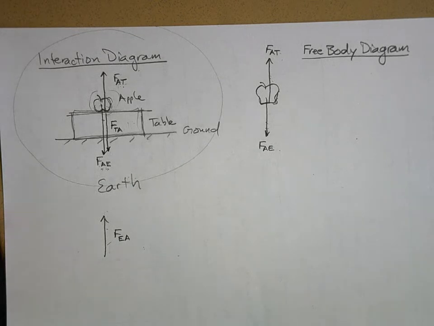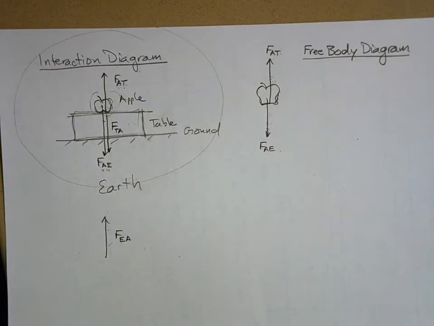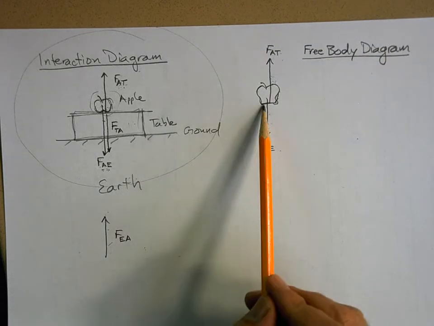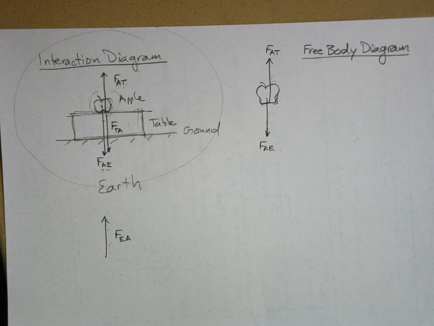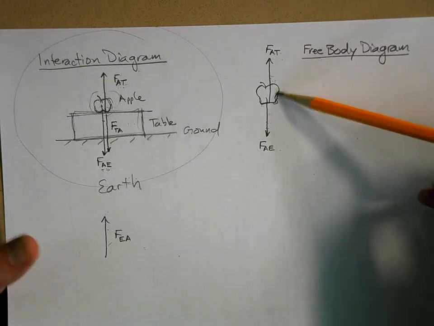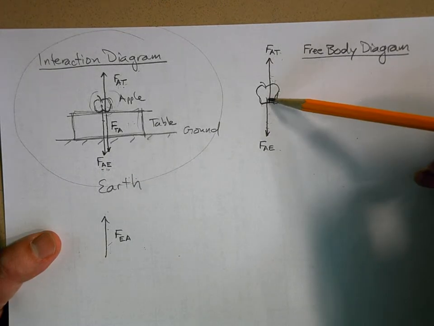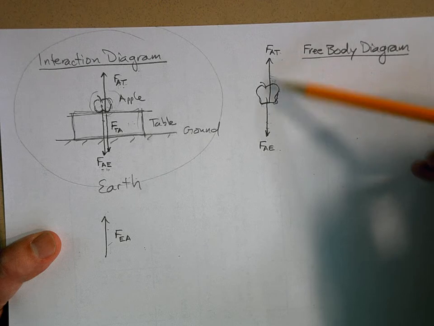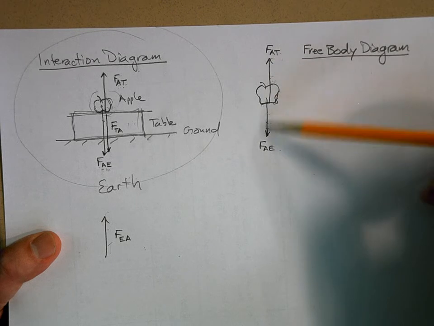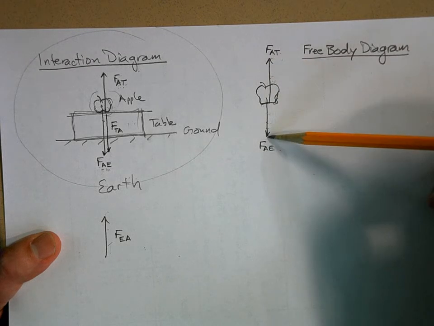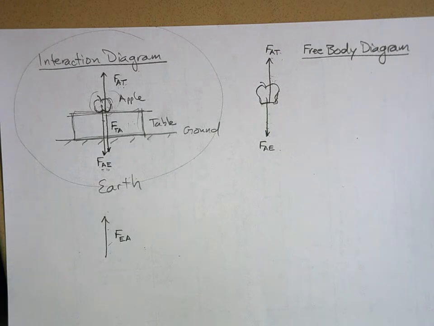Then these forces could be different. But what if the apple is at rest? If the apple is at rest, the force on the apple by the table and the force on the apple by the earth will be equal and opposite because they have to cancel out.